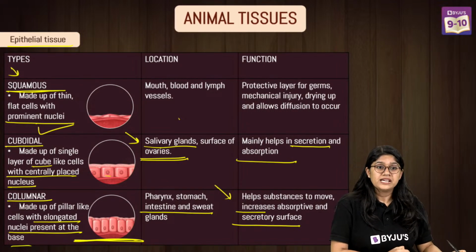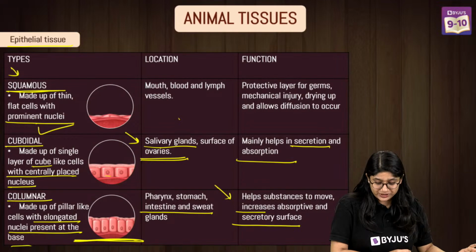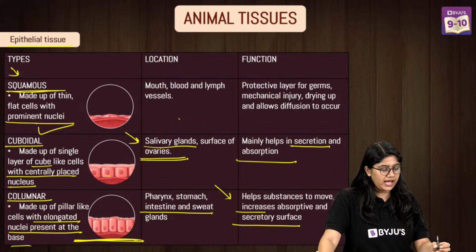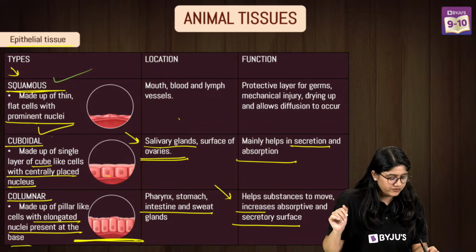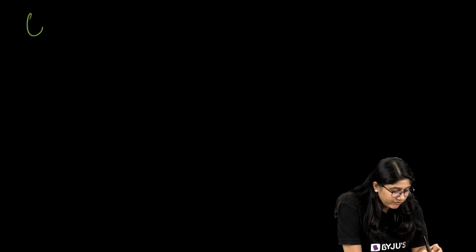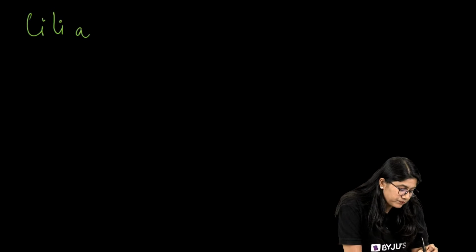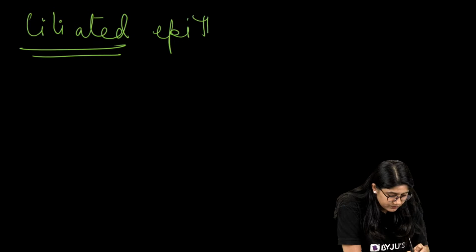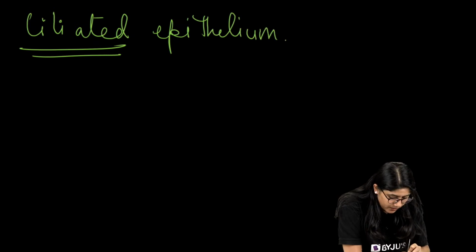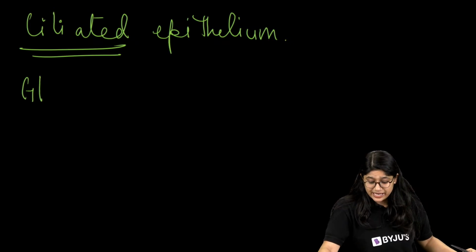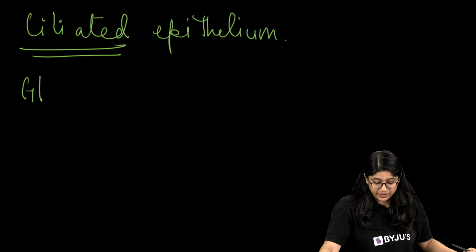Okay. Yes, I will revise it. Now everyone, for all of you, let's quickly revise it. Now we have these three, right? We have discussed the squamous, the columnar and the cuboidal. Apart from this, we have two types which are mentioned: the ciliated epithelium, and of course we have the glandular one, right?